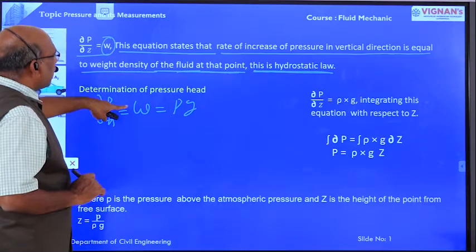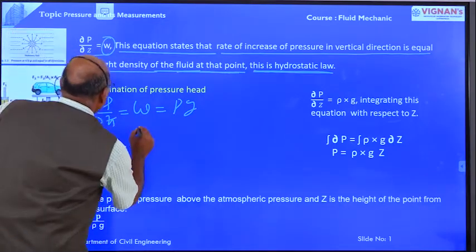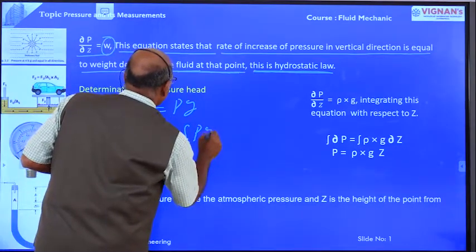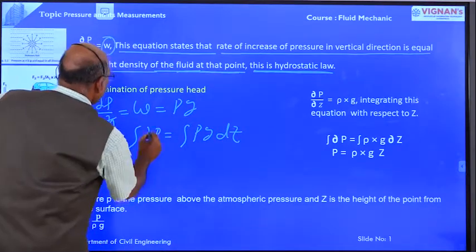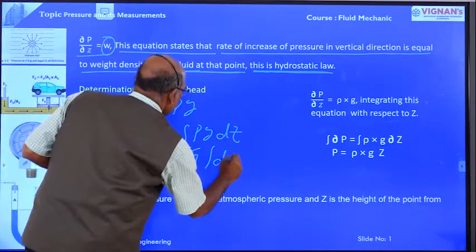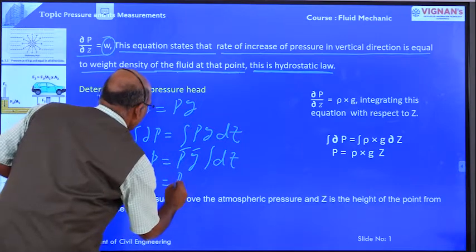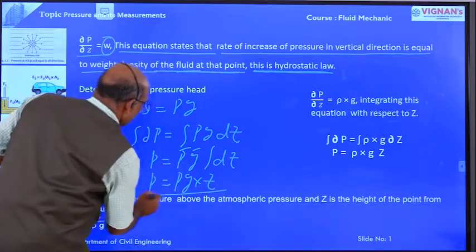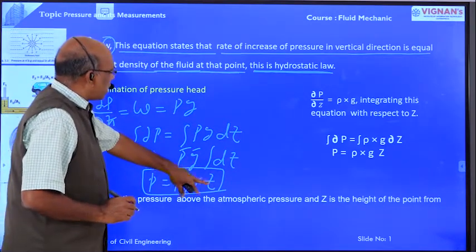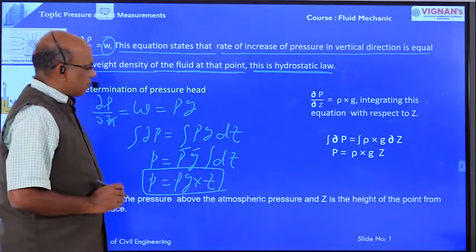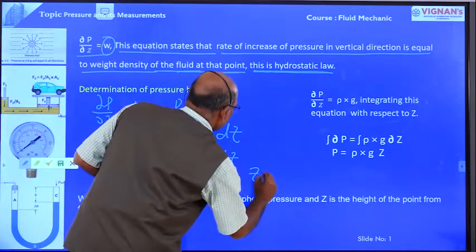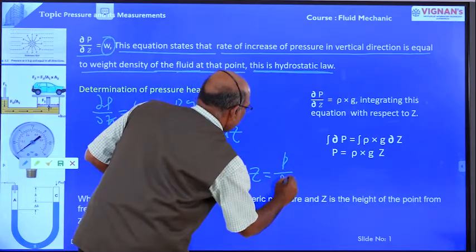Now we integrate this equation with respect to Z. Therefore integral dou P is equal to integral rho g into dz. Therefore P is equal to rho g, which are constants, times integral dz. Therefore P is equal to rho g into z. This is the pressure intensity, where Z is the depth of the element from the free surface. From this equation, Z is equal to pressure intensity divided by rho g.